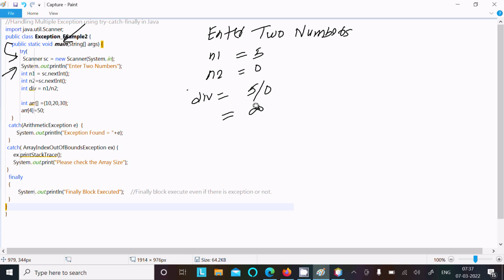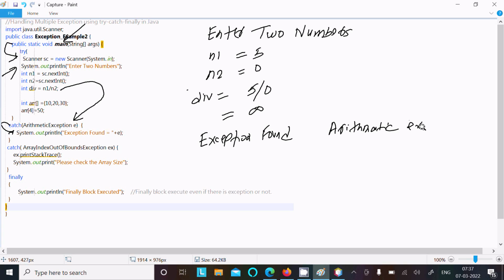So there is the exception that is generated, then control directly comes to this point. Here ArithmeticException is the class and e is the object. Then we go inside System.out.println, and there it displays exception found and the value of e. So the value of e displays ArithmeticException, divided by 0, something like that, divide by zero.